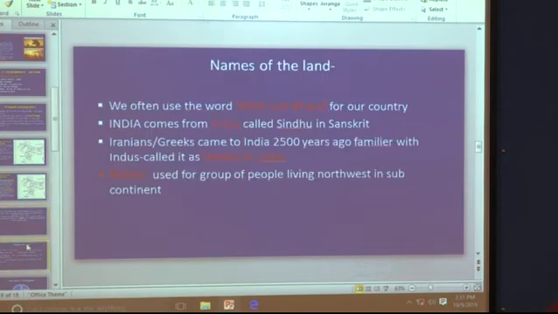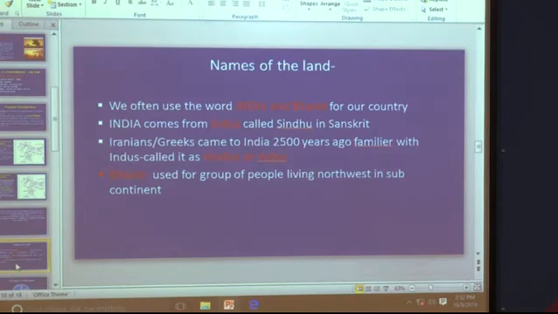Then we have seen the names of the land, how our country got the name India and Bharat. India comes from the Indus river, which is called Sindhu in Sanskrit. Again, how Iranians and Greeks came to India about 2500 years ago, and they were familiar with this Indus, and so they called it Hindus or Indus. And Bharat was used for a group of people living in the northwest of the subcontinent.